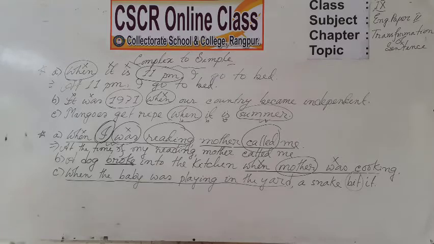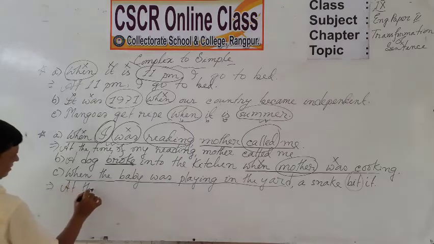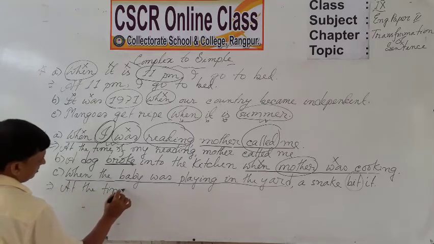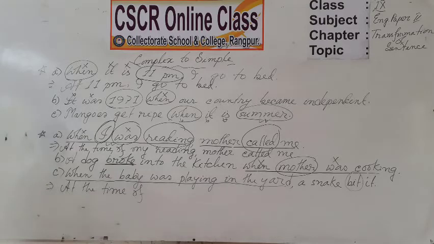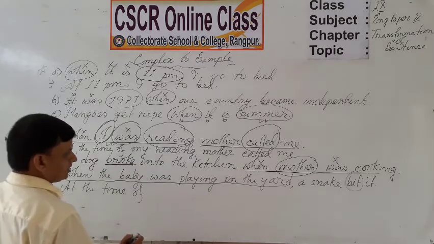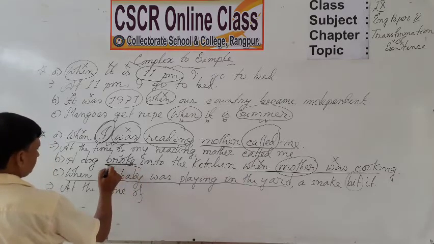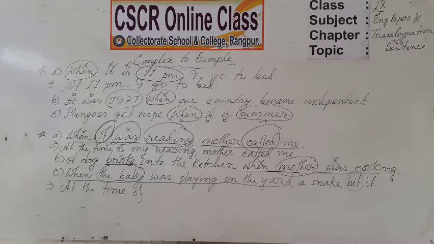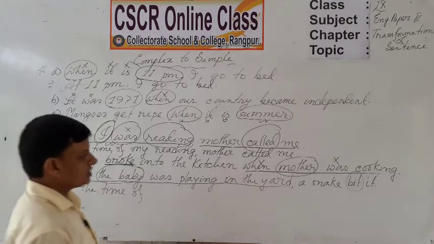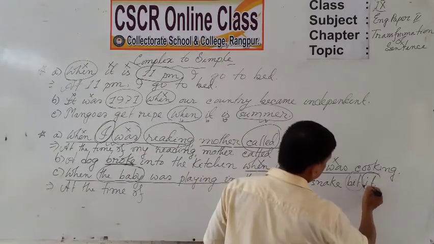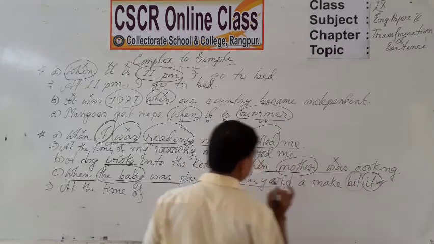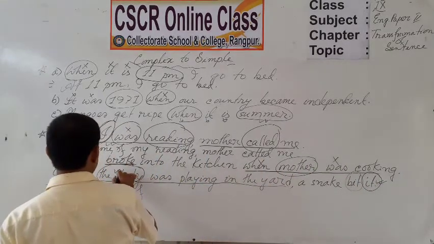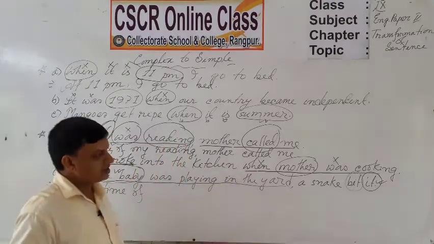Dear students, begin the sentence with the phrase at the time of. Then take the possessive form of the subject, the baby. Dear students, have a notice at the word it.